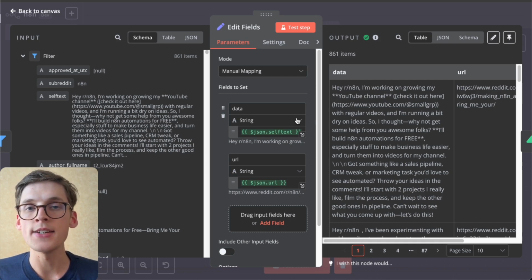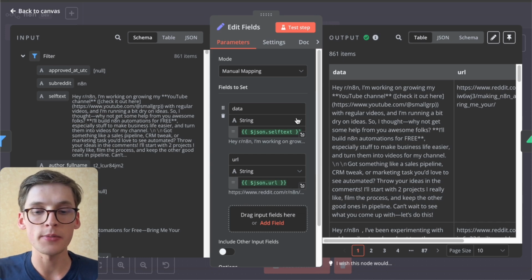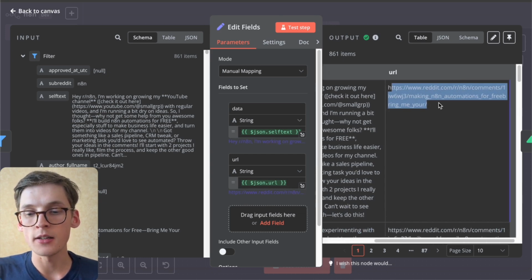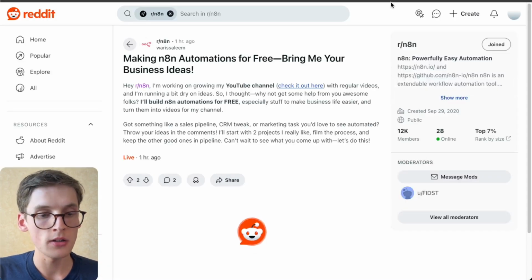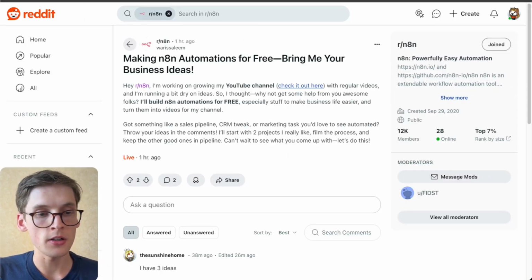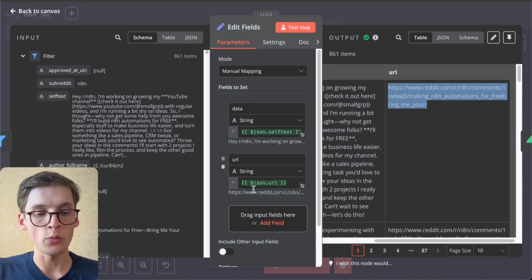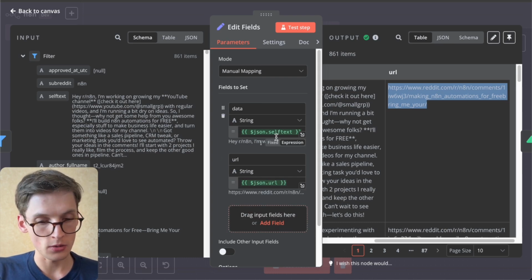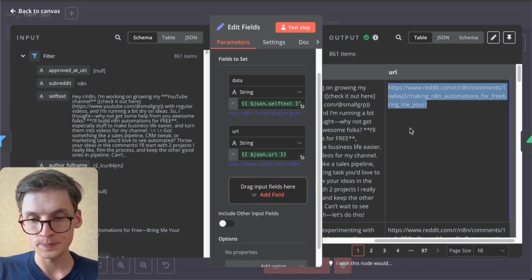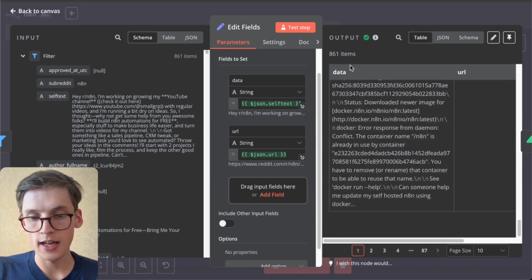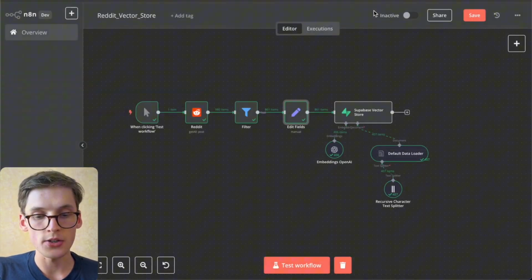For this, the agent should be able to reference the specific URL, so basically the specific subreddit post that we want to know about later on. So to get this URL, we need to include that as well in our edit fields. So the text and the URL. And we get 861 posts with a different URL each time.